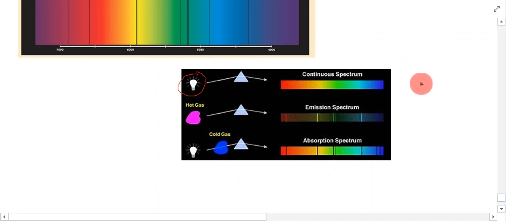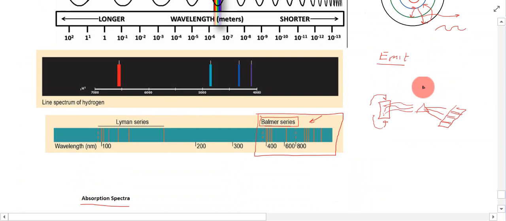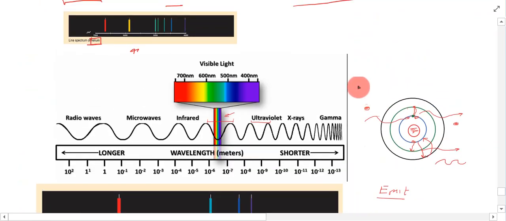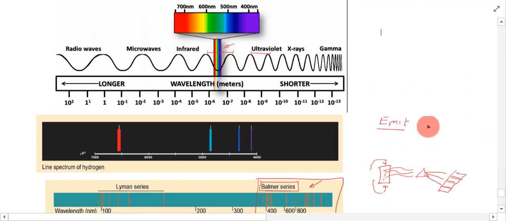And again, this goes back to the idea that I was talking about up here. If we take this, I'll just bring it down here.